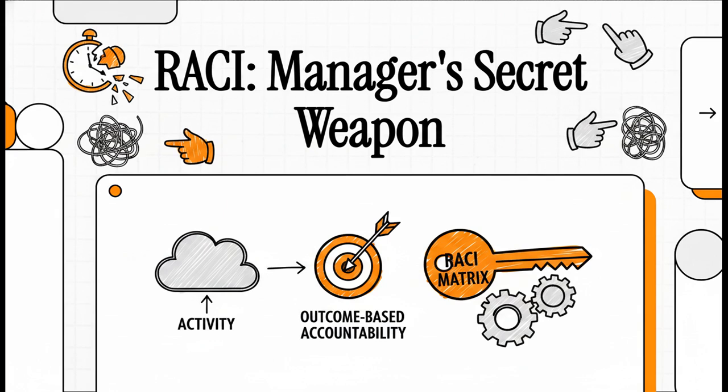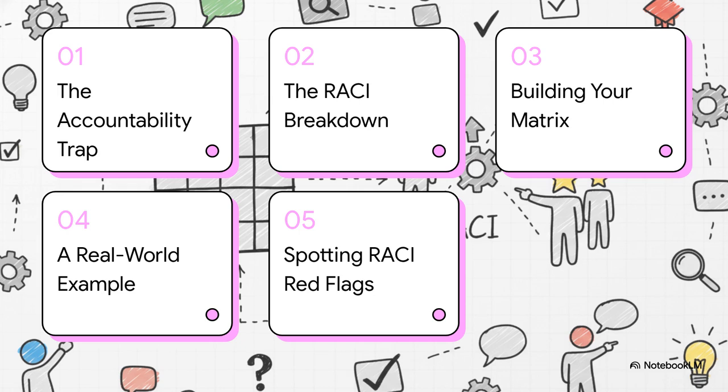Today we're talking about the RACI matrix. And look, I know what you might be thinking, more project management paperwork, but let's look at this completely differently. It is actually a massive executive strategy. It's literally a manager's secret weapon to pull teams out of the weeds of just doing stuff and shift them into genuine outcome-based accountability. All right, let's dive right into this explainer.